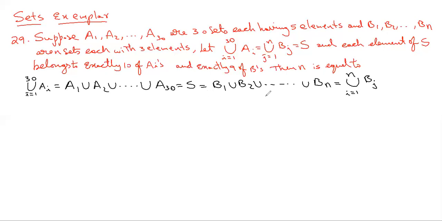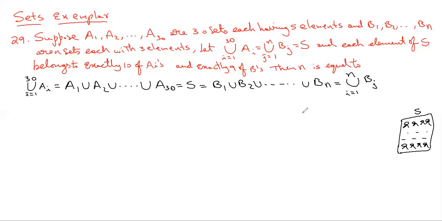For better understanding, I'll give an example. Assume that S is your class, and there are some students in your class. We don't know how many.